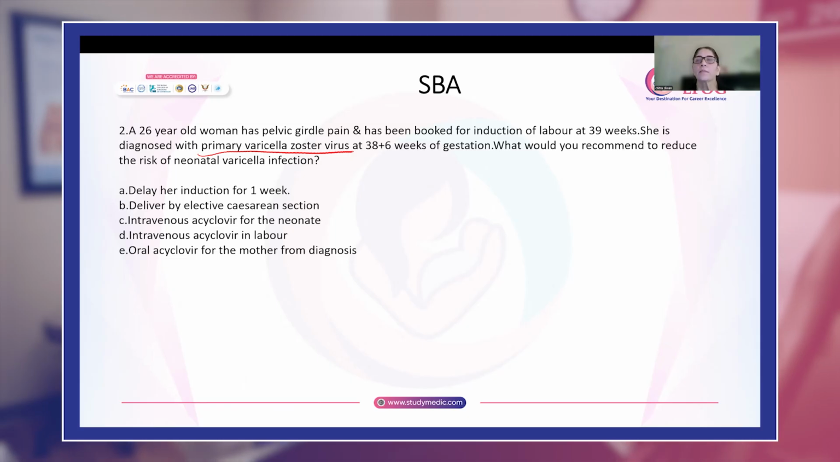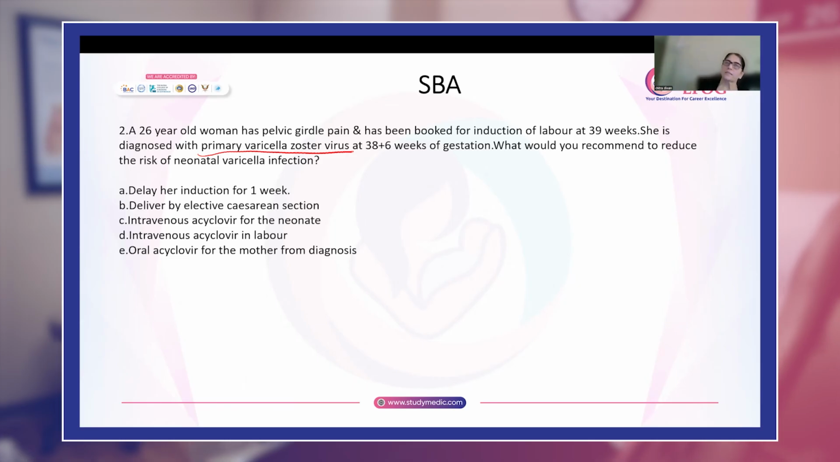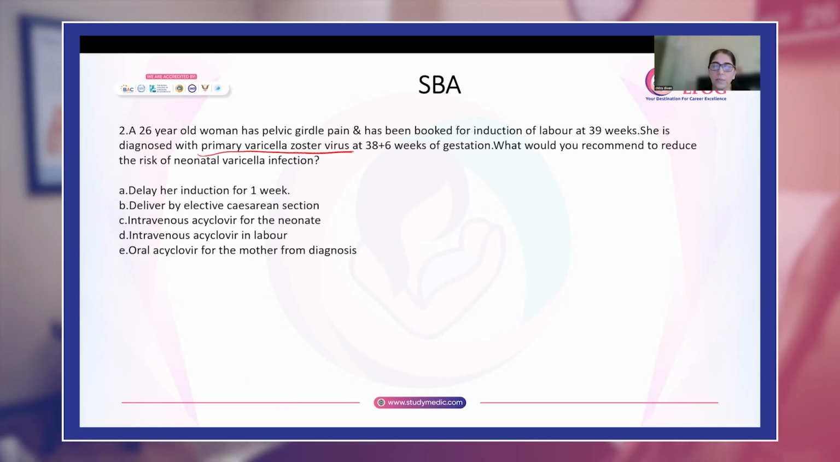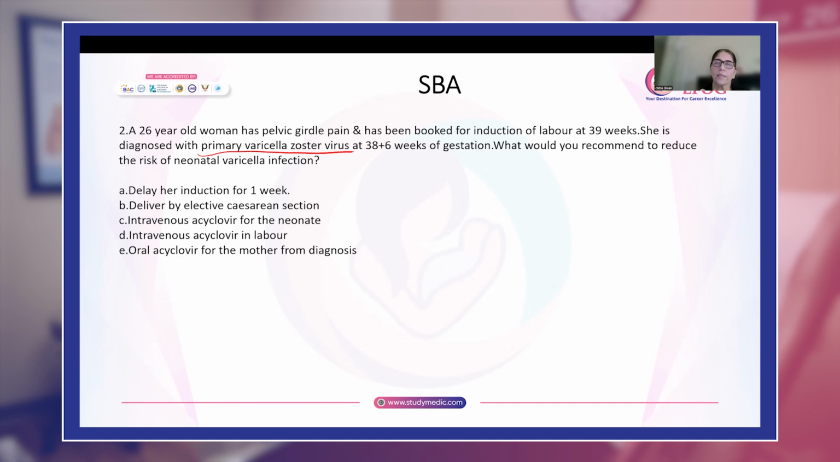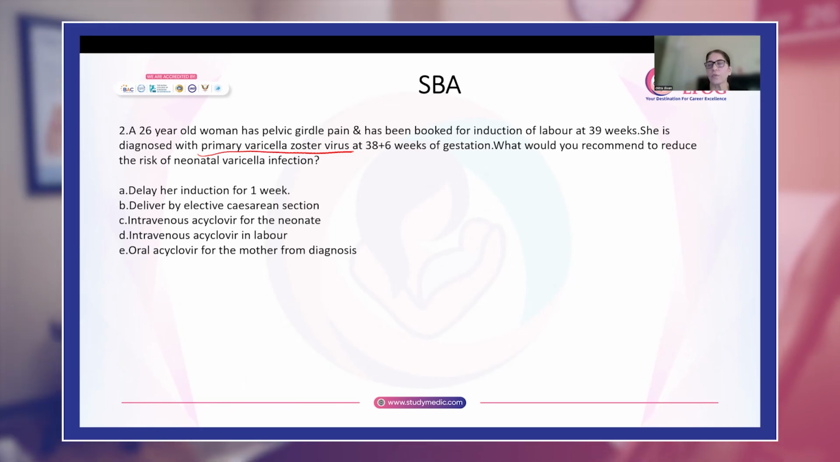Now, remember that in any pregnant woman who has chickenpox, it takes at least a minimum of 5 days for antibodies to form and for these antibodies to go to the fetus. If you deliver this woman in the acute phase of chickenpox, the neonate is at very high risk of developing neonatal varicella syndrome. So we want to prevent that. Any woman who has chickenpox 5 days prior to her delivery or in the week following her delivery, the newborn is at a very high risk.